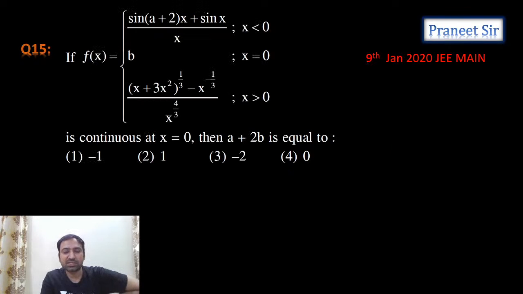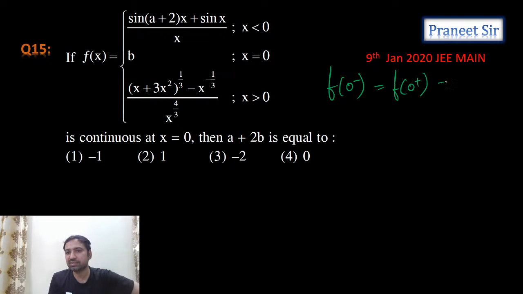Right, 14 questions we finished, and one more question we'll do, guys. So it is continuous at x equals to 0, then a plus 2b. Continuous at x equals to 0 means what? Left hand limit should be equal to right hand limit. That should be equal to f of 0. F of 0 already he has given. F of 0 is given as b.